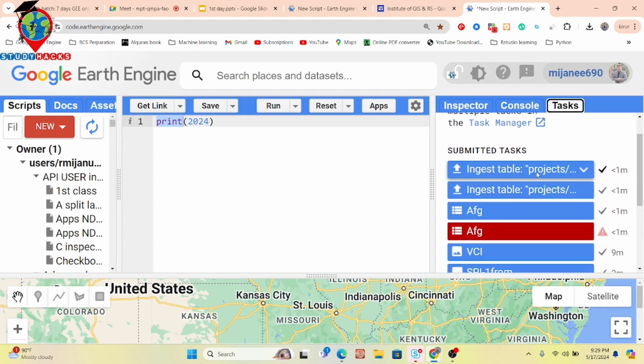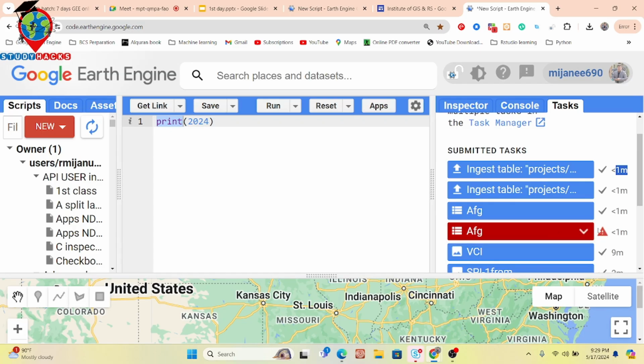Suppose you can see I already exported or imported one file. It shows less than 1 minute and successfully done. So basically this task tab shows you the progress when you upload, import, or export any file. It can be raster imagery, vector, CSV file, or anything. And it shows you the progress and the status, how much time I need. So here you can see I also find a red color.